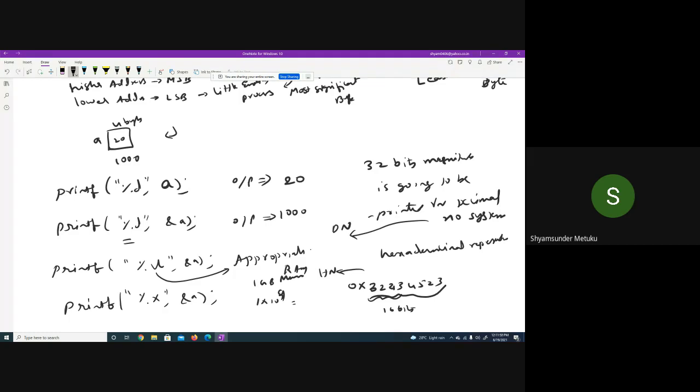So how can I represent 1 into 10 power 9? Is it not 1024 locations into 10 power 6, approximately? Or else you can say 1024 needs how many bits? 10 bits, isn't it?